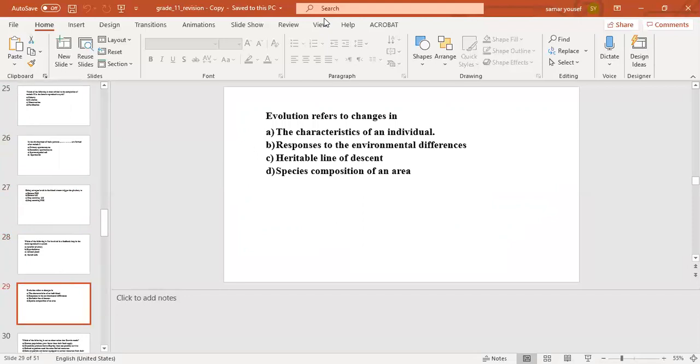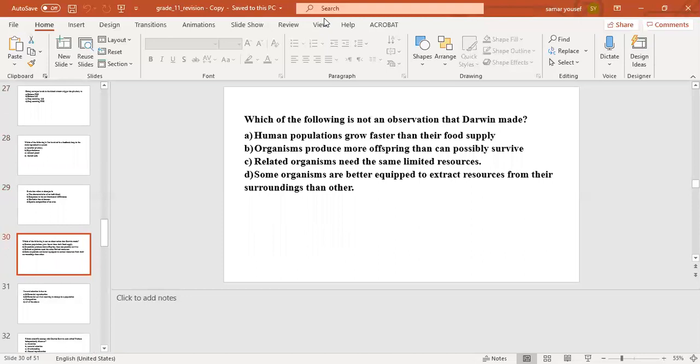The next question, evolution refers to change in number A, the characteristic of an individual. Number B, responses to the environmental differences. Number C, heritable line of descent. Number D, species composition of an area. The correct answer will be number C, heritable line of descent. The next question, which of the following isn't an observation that Darwin made?